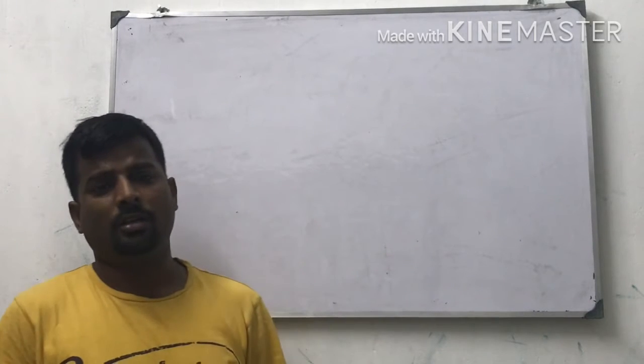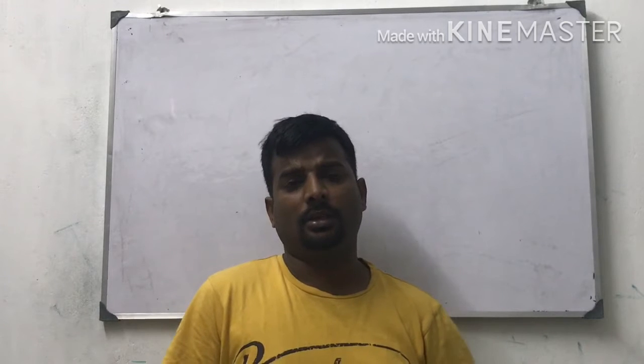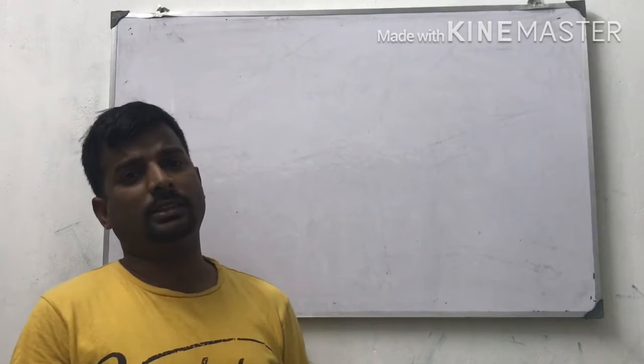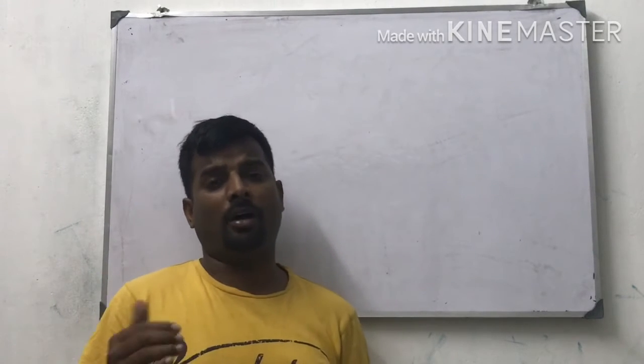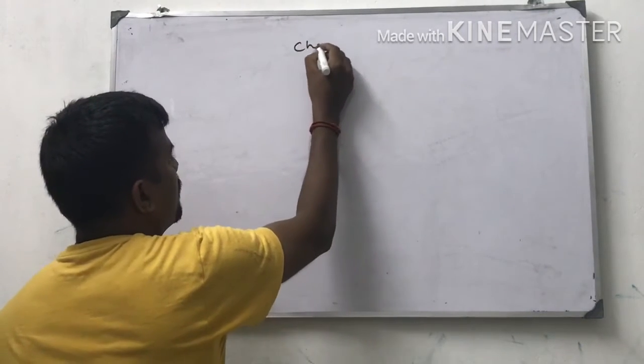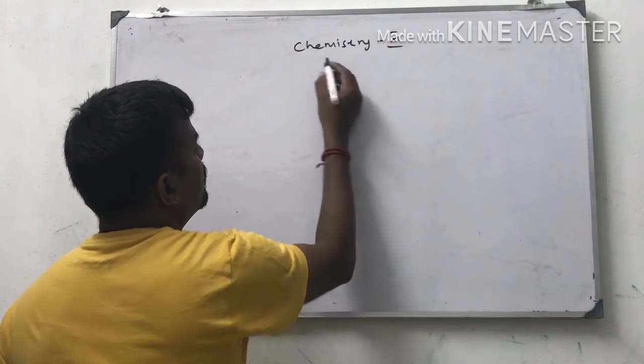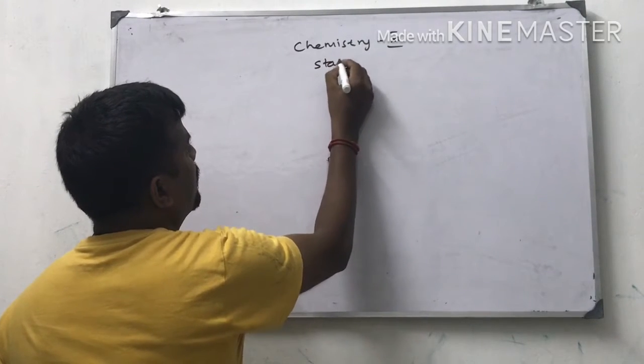In this lesson we are going to discuss the topic real gases, behavior of real gases and deviation from ideality. That is the topic today we are going to cover. Chemistry, class 11, states of matter.